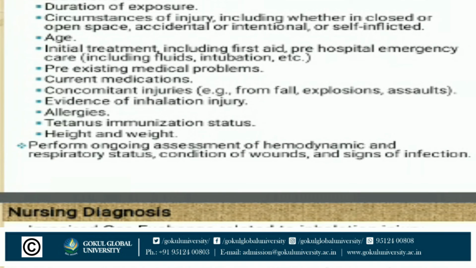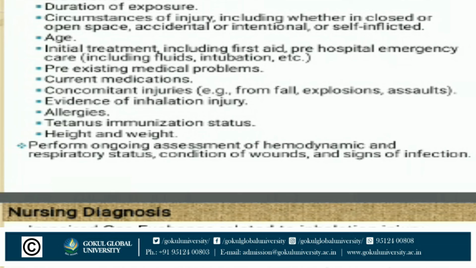Obtain a thorough history including causative agent, hot water, chemical, gasoline, flame, tar, radiation, etc., duration of exposure, then circumstances of injury including whether in closed or open space, accidental or intentional or self-inflicted, then age, then initial treatment including first aid, pre-hospital emergency care, then pre-existing medical problems, then current medications, concomitant injury, evidence of inhalation injury, allergies, tetanus immunization status, height and weight.